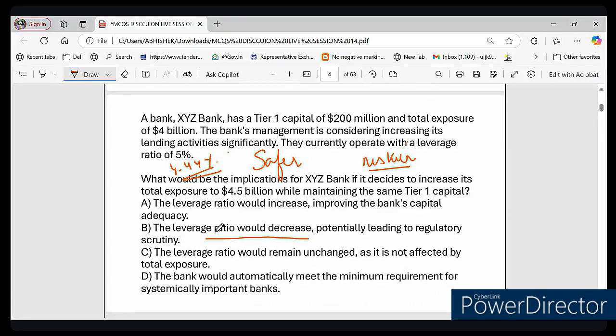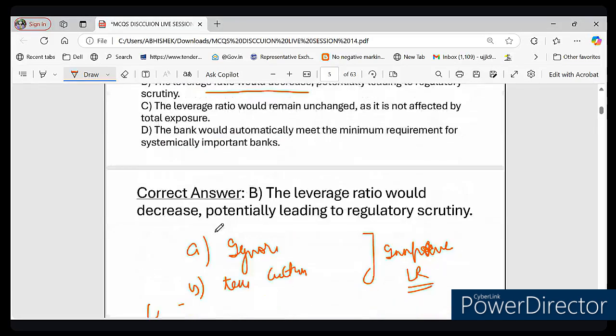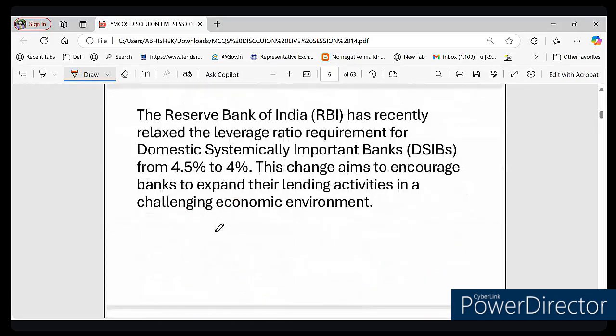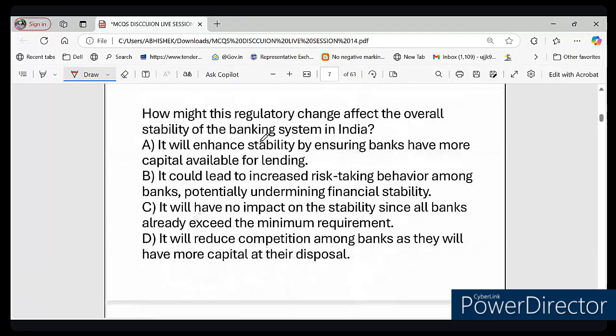The question number 3 of today's session is, this is the question, right? The question says that the Reserve Bank of India (RBI) has recently relaxed the leverage ratio requirement for DSIB from 4.5% to 4%. Right. So this is information which has been given to you, and this change aims to encourage banks to expand their lending activity in a challenging economic environment, right? Now the question is, what could be an impact? How might the regulatory change affect the overall stability of the banking system in India?